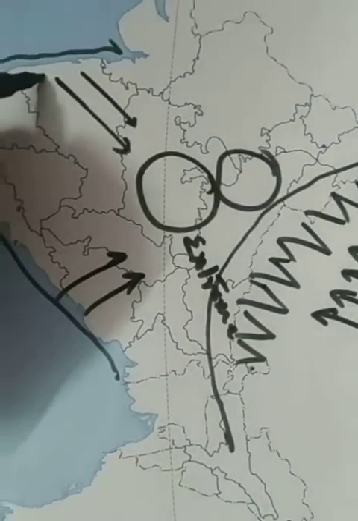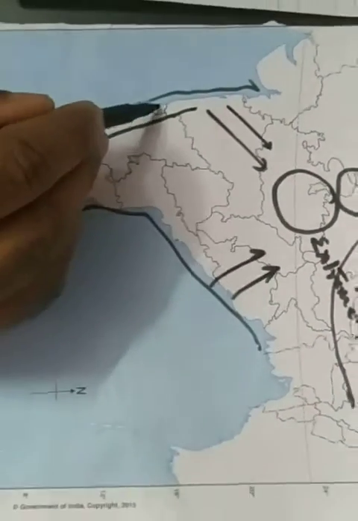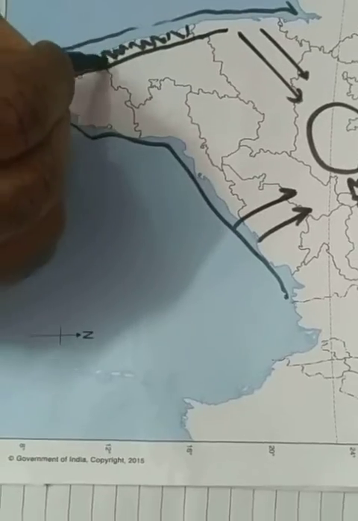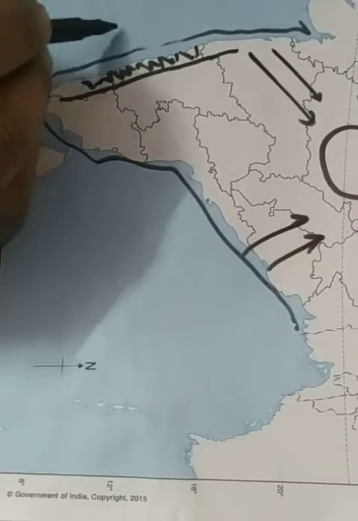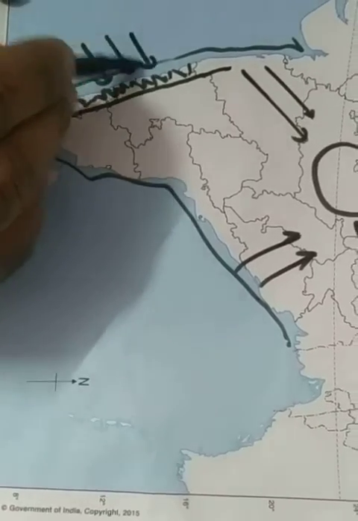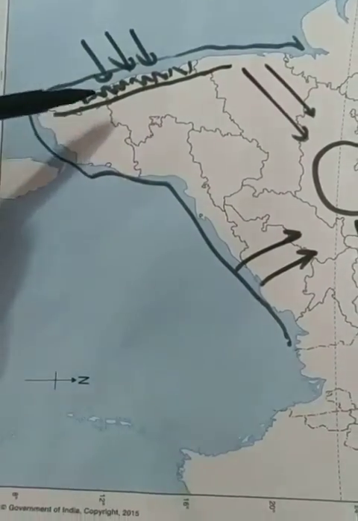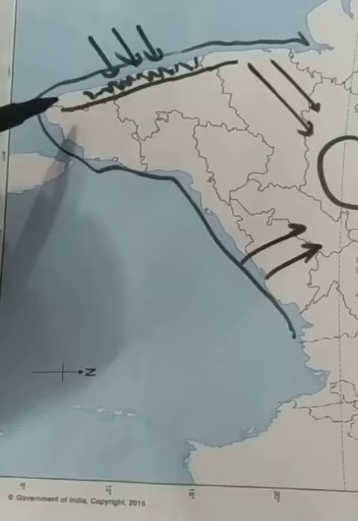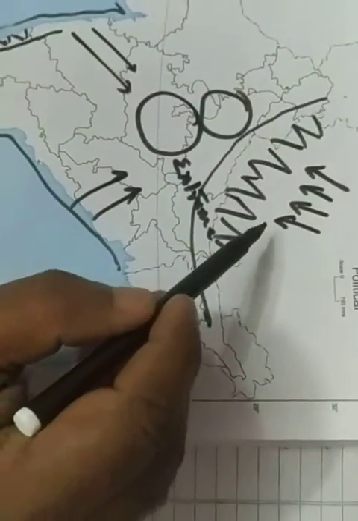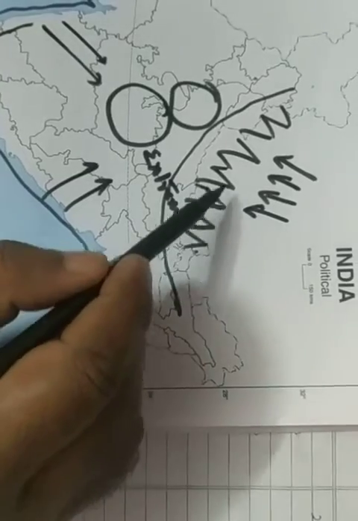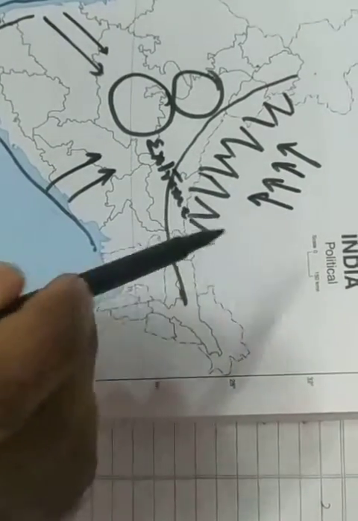Another example, in the Western Ghats, you can see here. In the Western Ghats, these mountains check the moisture laden winds. Because of this, the region receives very heavy rainfall. In the same way, the Himalayas also check the moisture laden winds which cause heavy rainfall. So see, children, how these controls affect the climate of a place.